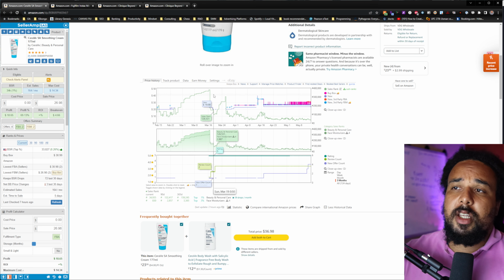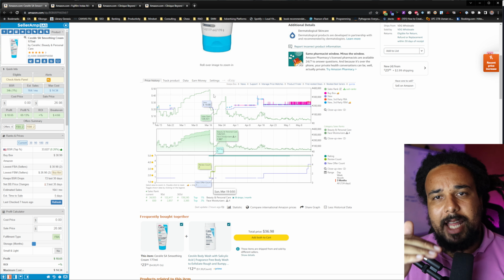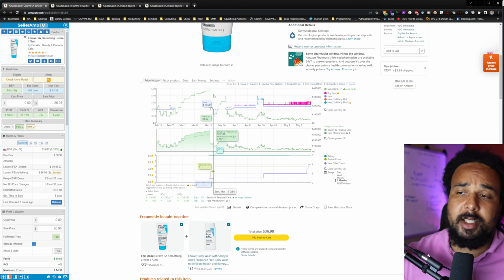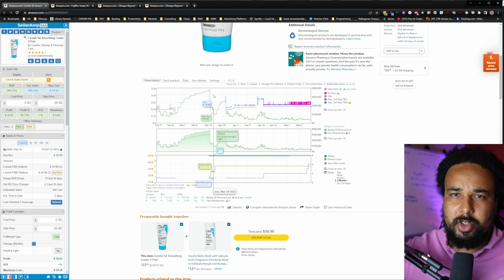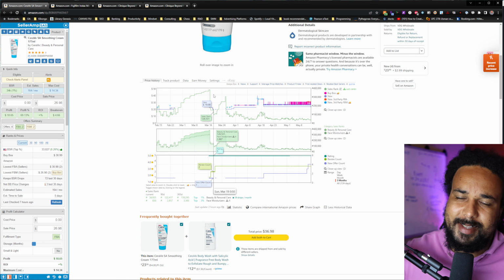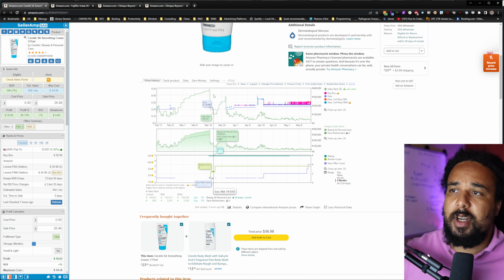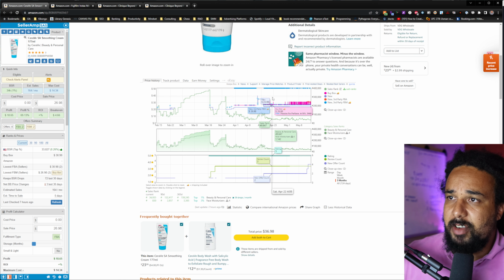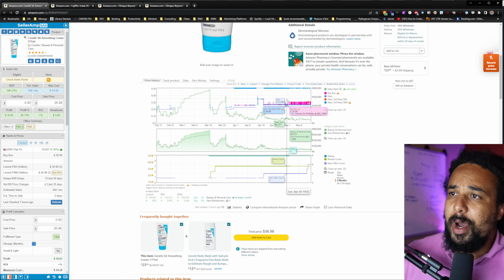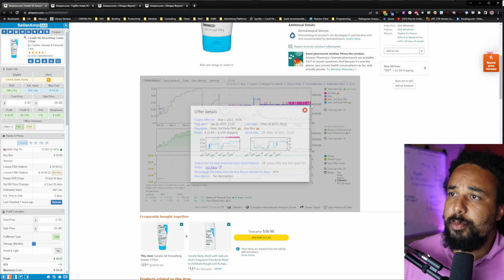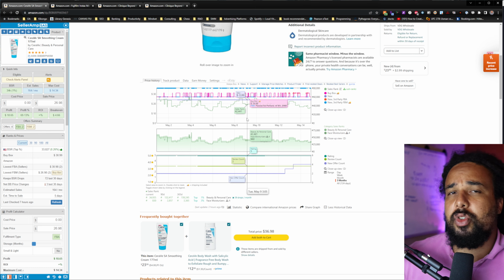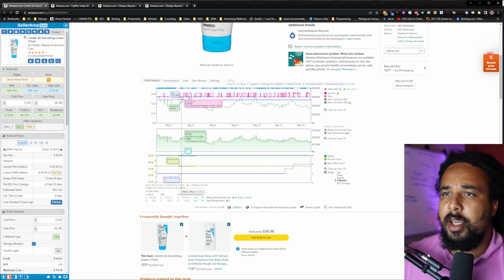So the first thing that you want to look at when you are analyzing a lead is trying to pretty much understand at what price you can sell a product. All right. So for example, we see that this product has been selling for $25.98, $26.98. And what we see right now, this is something that you're going to see pretty often. All right. So we have some ups and downs, but you should not get worried about that.